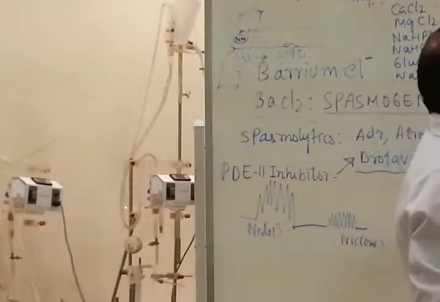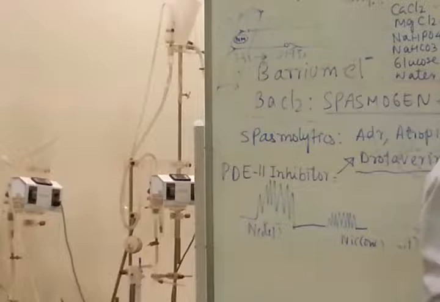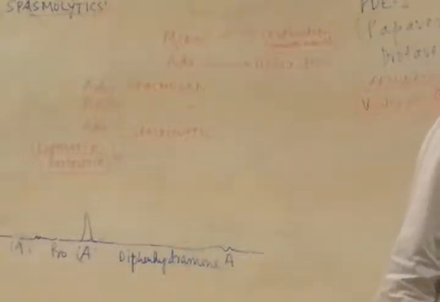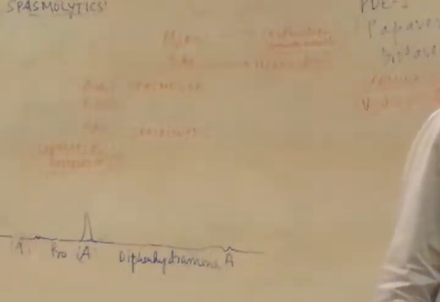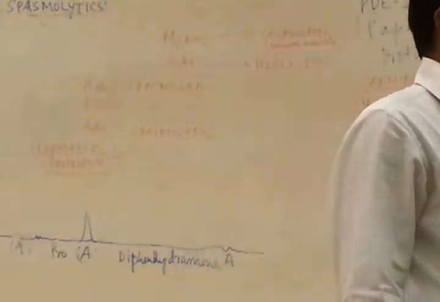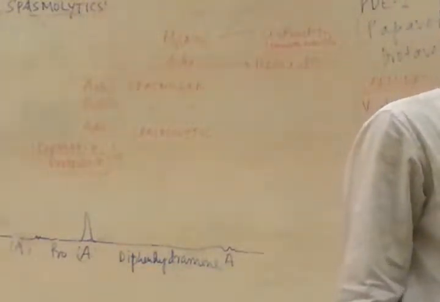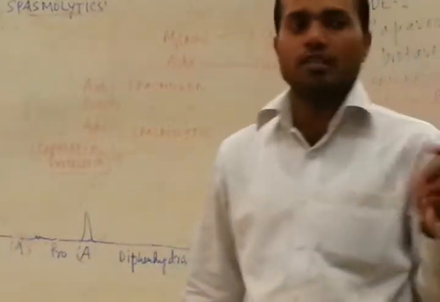But this mechanism is just opposite in the case of heart muscle. Okay? This mechanism is just reverse in the case of heart muscle. Beta 2. Adrenaline, yes. Beta receptor in case of heart muscle causes contraction. Okay, but here the stimulation of beta receptor in smooth muscle causes relaxation. Okay, just reverse.